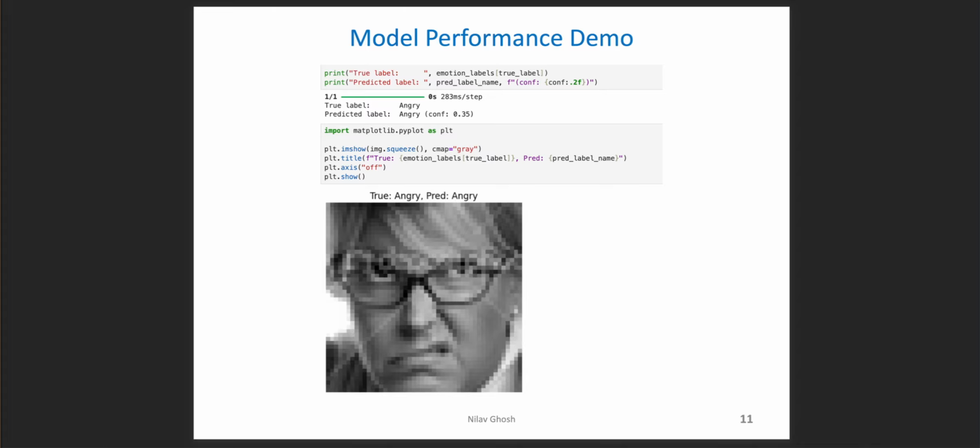Confidence is 0.35. When we plot it, though the true label is equal to the predicted label, we don't see a very high confidence level for the complex emotions. We do see a high predictive level for easy emotions or kind of redundant emotions like happy.